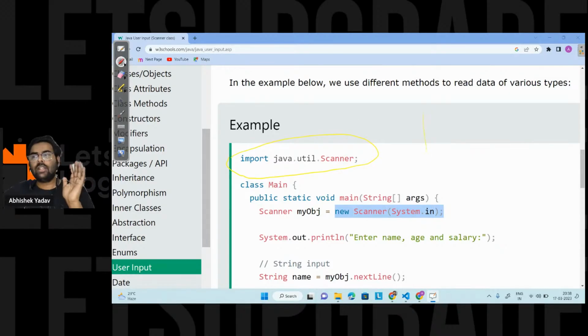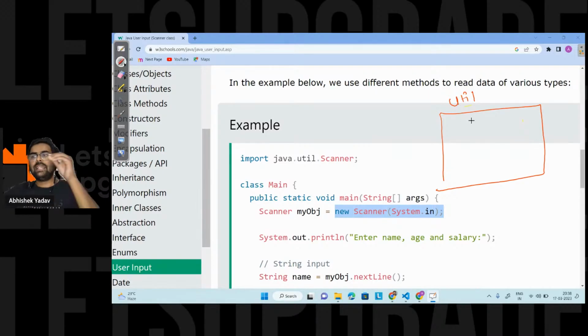And a package is what? A package is a folder. You can say it is like a folder, and in this folder you have multiple classes, that is this util folder here. So we have the util package.